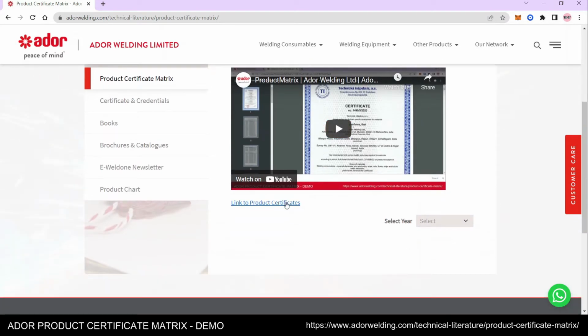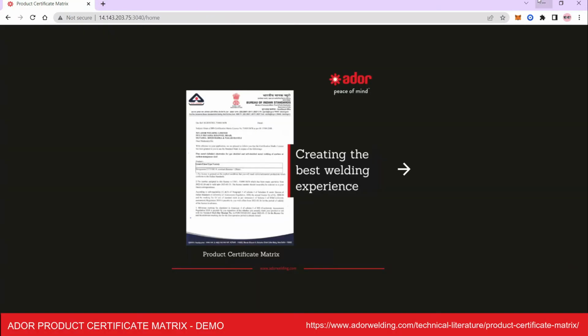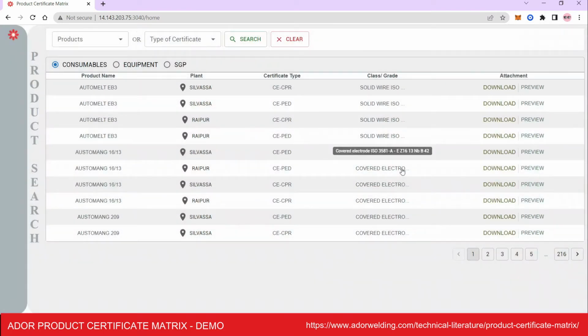Click on this link, which will redirect you to the Product Certificate Matrix webpage. Click the arrow to enter the Product Certificate Matrix platform. Once you click, it will take you to the product search page. Click on the drop-down of products and select any product. After you select, click on the search button.